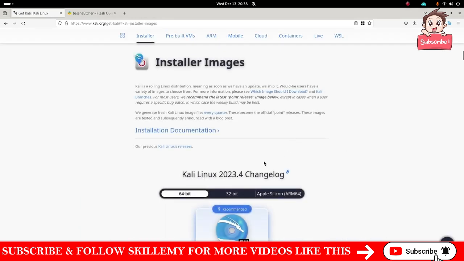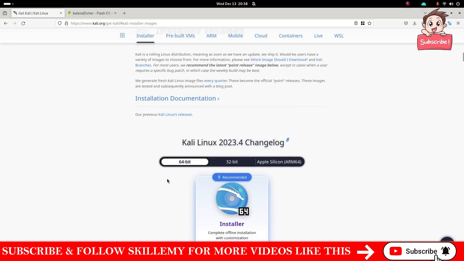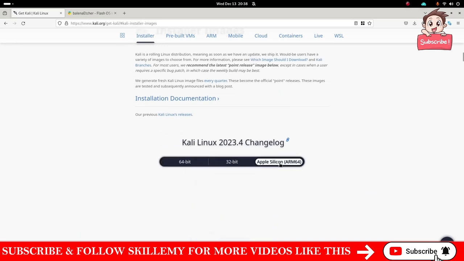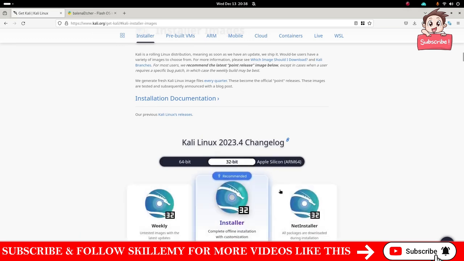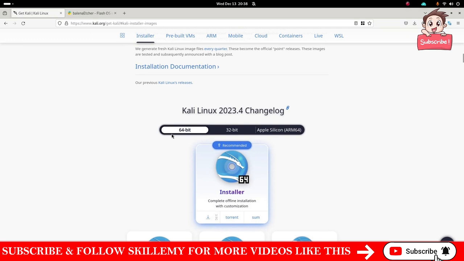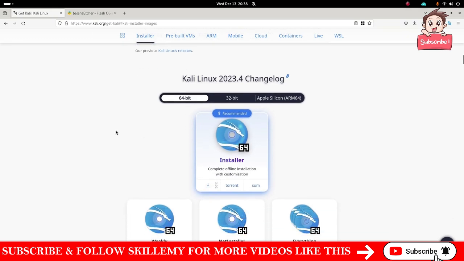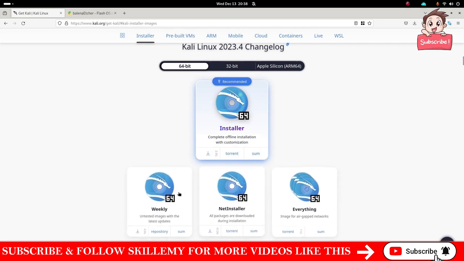Now, before you do that, make sure you select the right image. So if you're trying it on an Apple computer, make sure to select Apple. If you use a 32-bit computer, select that. Most computers will be 64-bit computers. Now, there are some other images here, but make sure to just use the installer.